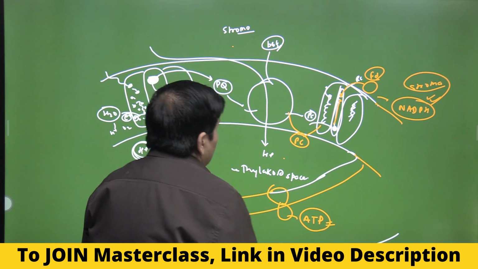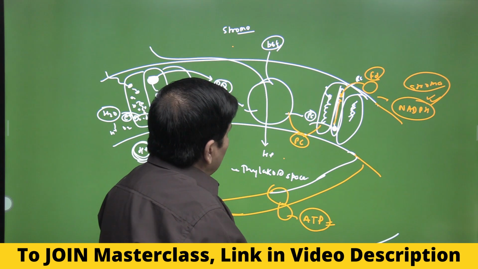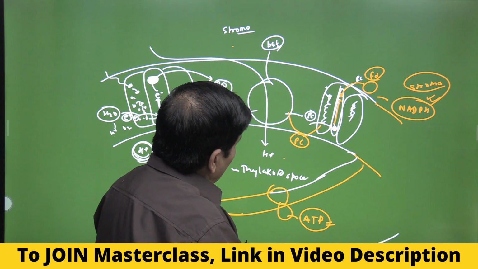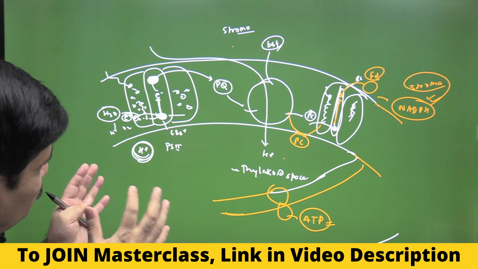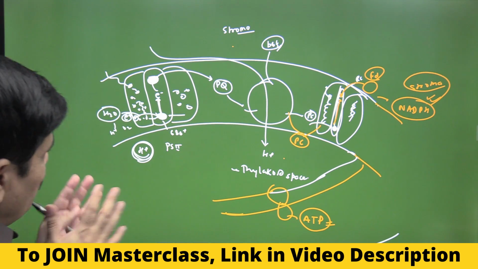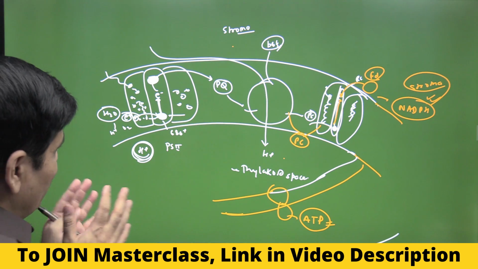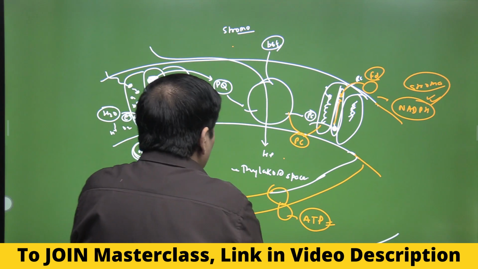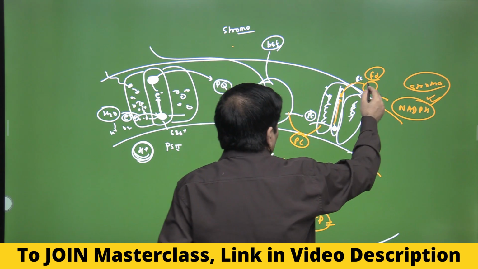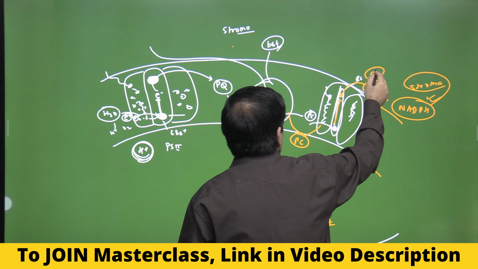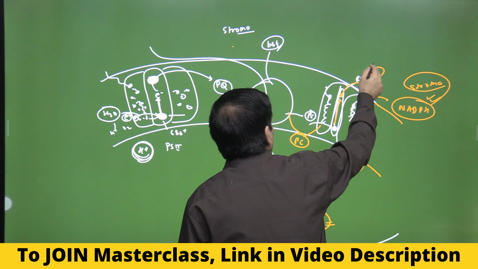Now what can happen is that in some cases, as we will understand during carbon fixation, there has to be a balance between the production of ATP and NADPH molecule, and if the imbalance has to be reduced, a shortcut can actually be taken, and this ferredoxin can pass back the electrons.